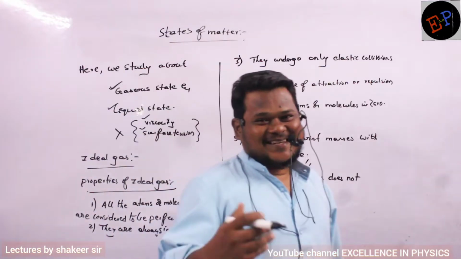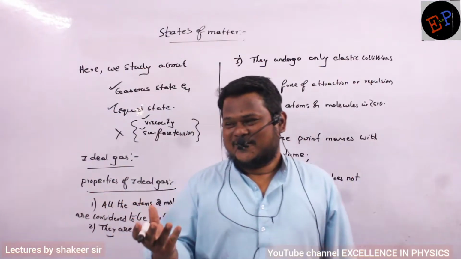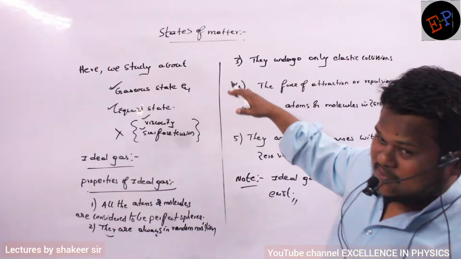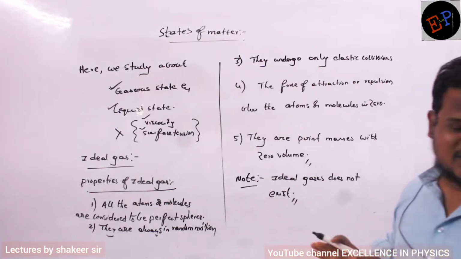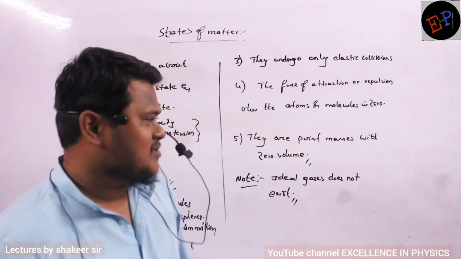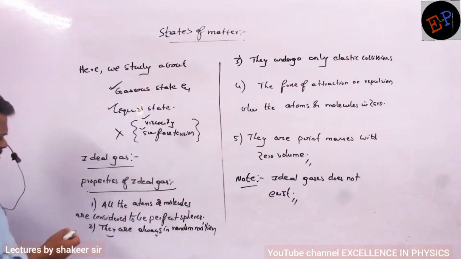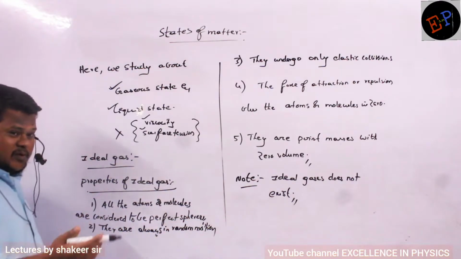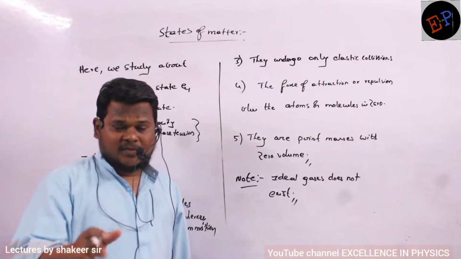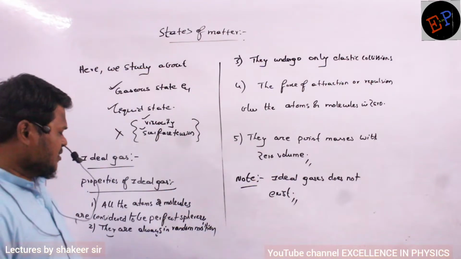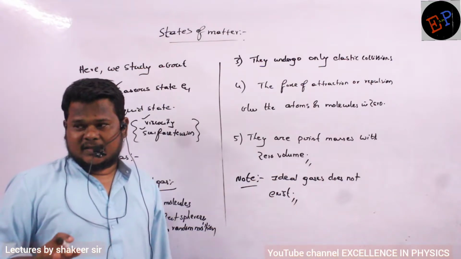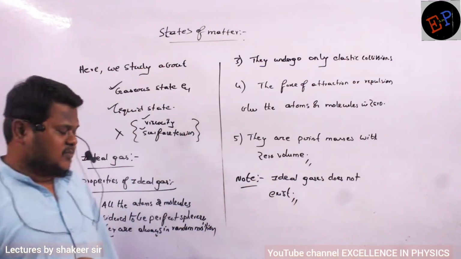For doing these calculations we require some standard of measurement. So these properties we consider to be standard properties, and we do all the calculations. For example, all the atoms or molecules are considered to be perfect spheres. Is every molecule a perfect sphere? It is not a perfect sphere, but we take spherical shapes, do the calculations, and then we get approximate values.